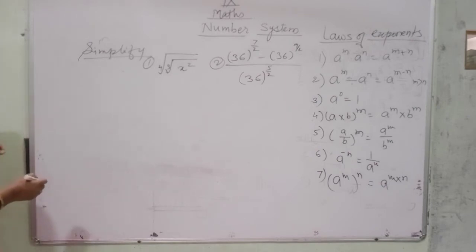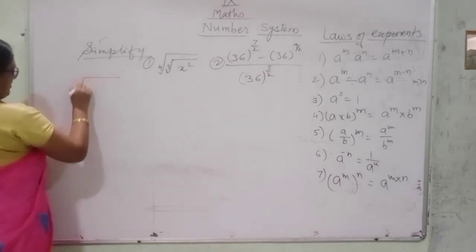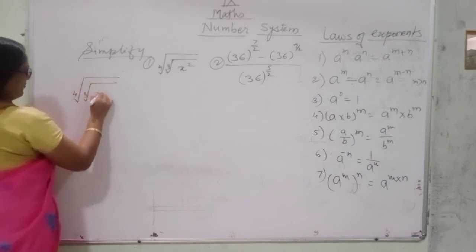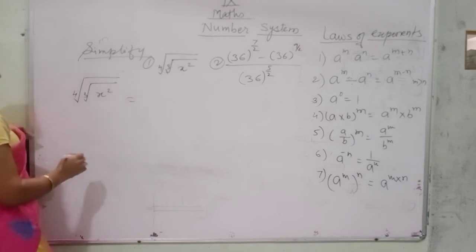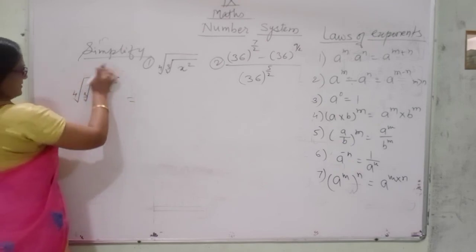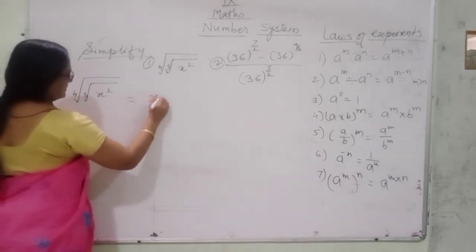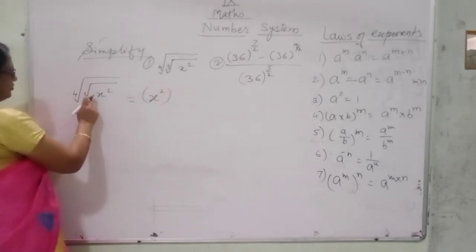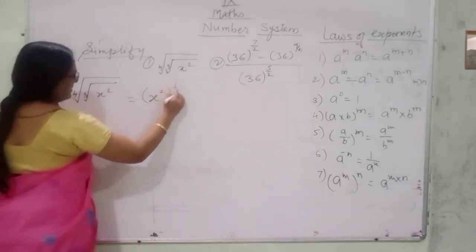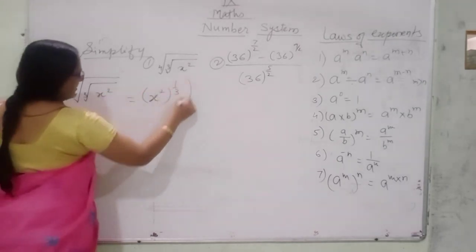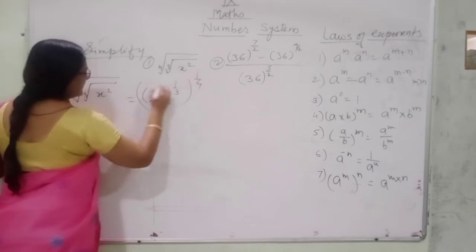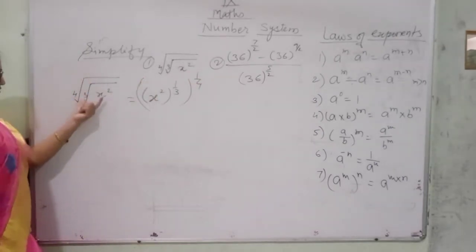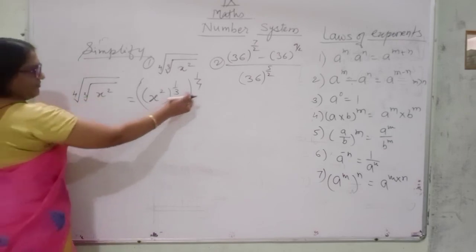Next example we are taking: 4th root of cube root of x square. Okay? You can write this example like this, x square. The cube root of x square you can write like this, and the 4th root of this term we can write like this, isn't it? The cube root of x square and the 4th root of this term. So we will arrange like this.